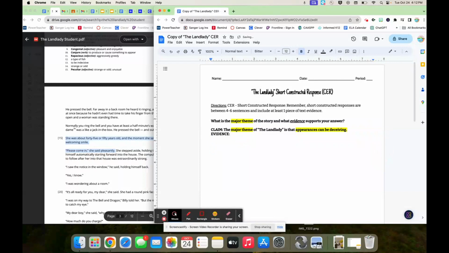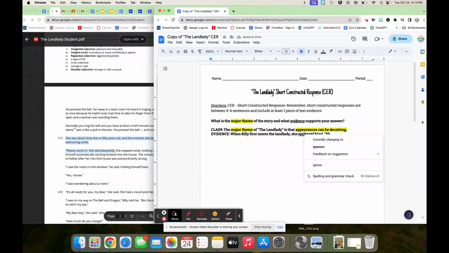And then we have to do a lead-in to our quote. So we have this evidence. How are we going to lead into it? Let's see. When Billy first meets the landlady, she appeared kind. And then I'm going to lead right into the evidence, right? Also, see this little blue line under appeared? That means I spelled it wrong. You should fix that as you go or afterward, so that you don't get marked off for grammar, okay?